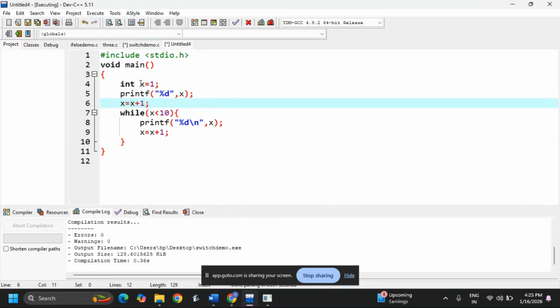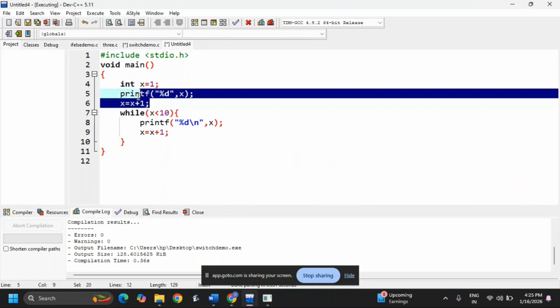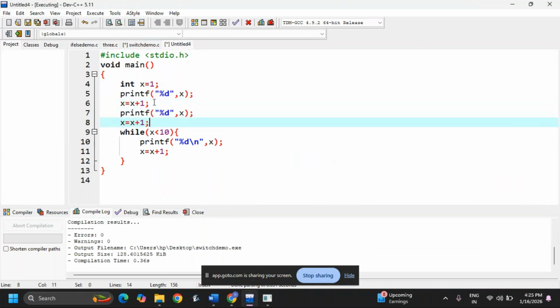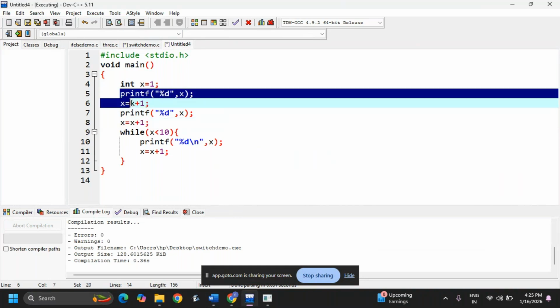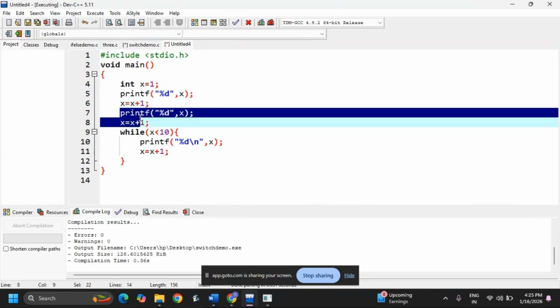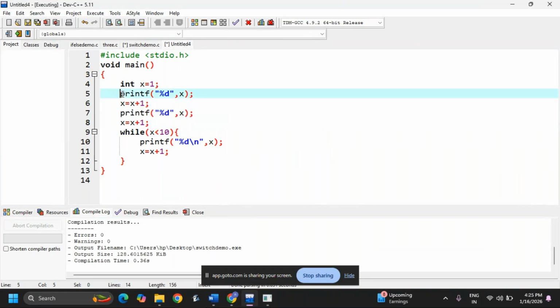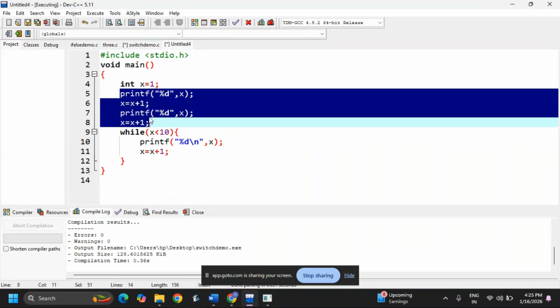See, now it will take x is equal to 1 and print the value 1, and then it increments. After that, for the second value, I need to copy this and print again. Then it prints x is equal to 2, and it goes on incrementing. That means this is always repeating. If you want to write more lines, I need to add more. Instead of that, whatever the logic is, I am writing it in a loop.